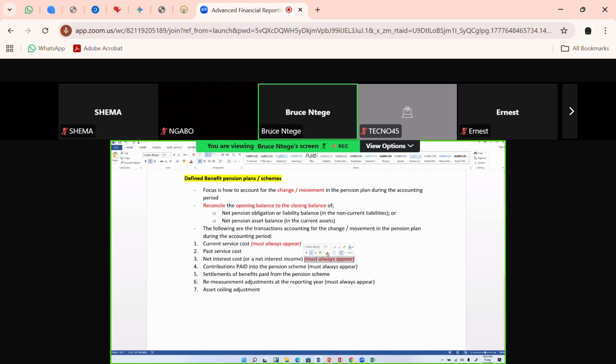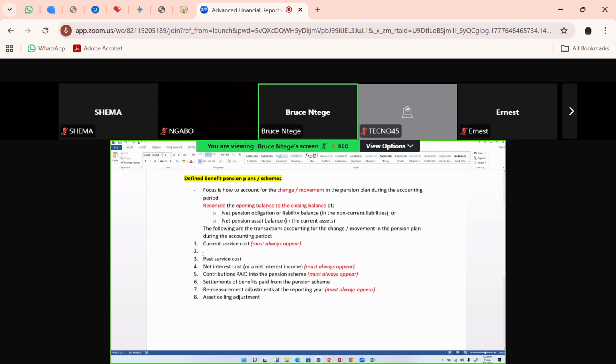The 3 that may or may not be there: one of those will be the past service cost. It's not a must that it will always be there. It may come, it may not come, but be aware of how to deal with that. The second is the settlement of benefits paid from the pension scheme. It may appear, it may not appear. The third is the asset ceiling adjustment. It may not appear. 4 must always appear in the exam.